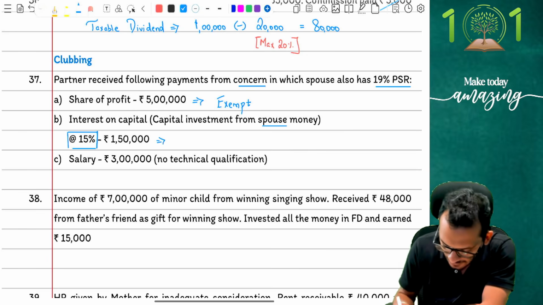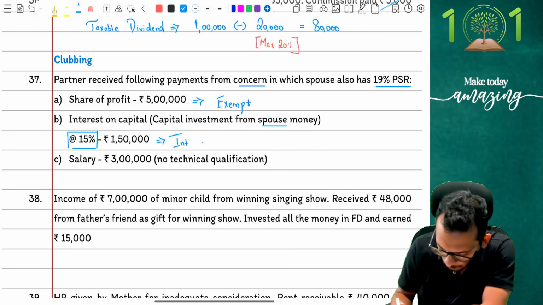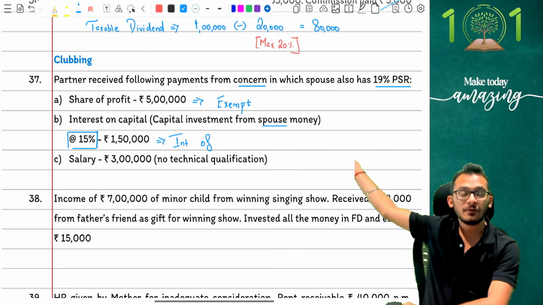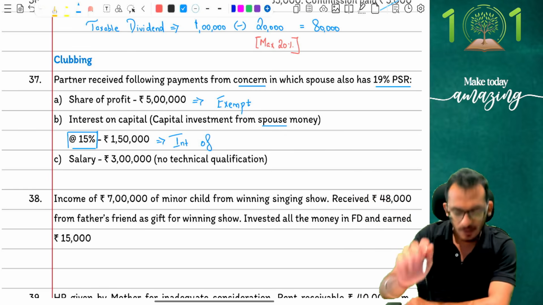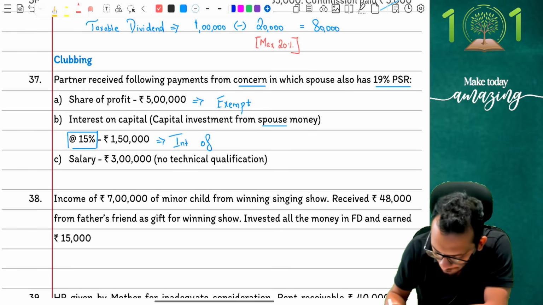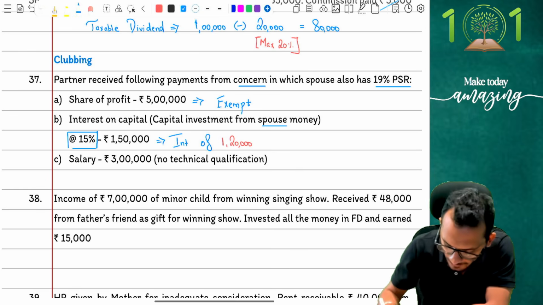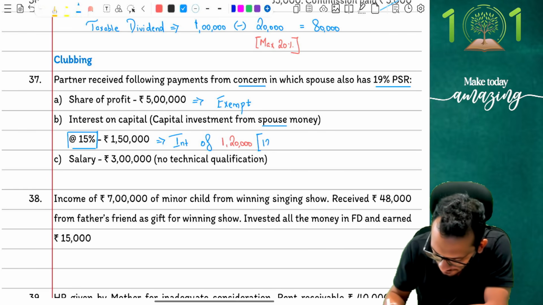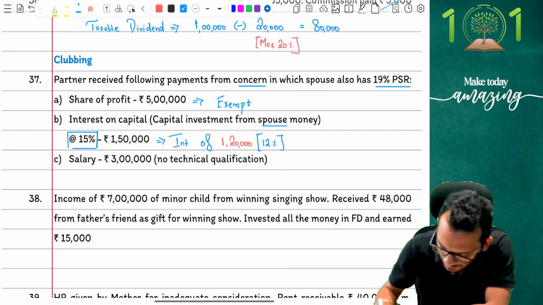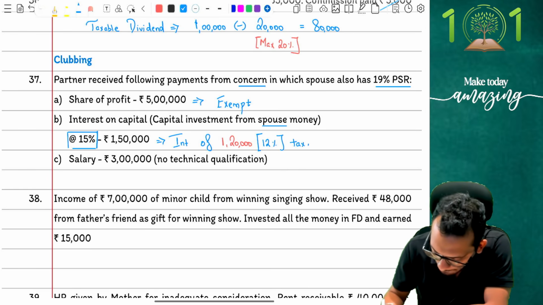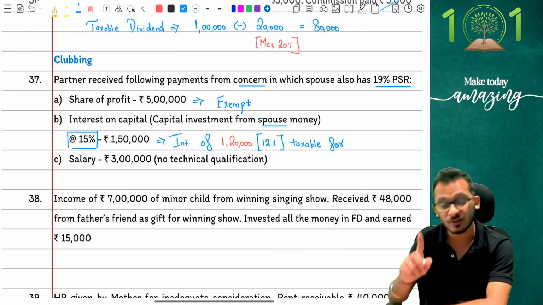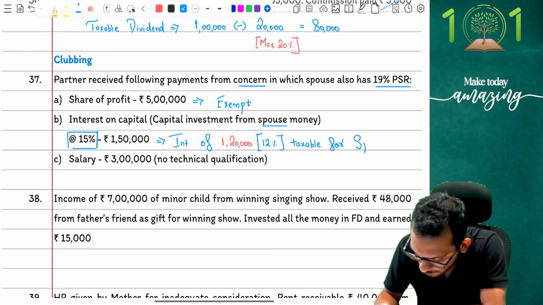Income tax will say first compute the interest, and therefore I'm going to say interest at 12%, people. If 15% is 1,50,000, obviously 12% is 1,20,000. Yes, I'm going to say interest of rupees 1,20,000, which is nothing but the 12%, is taxable for me as spouse. It is taxable for the spouse.